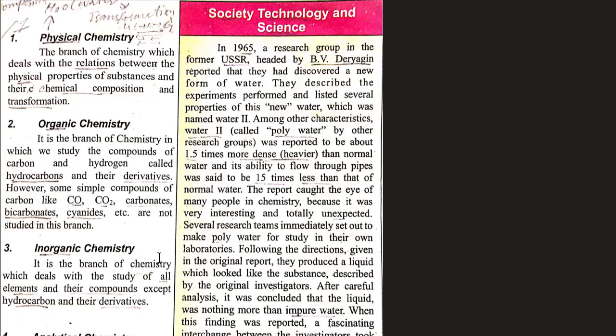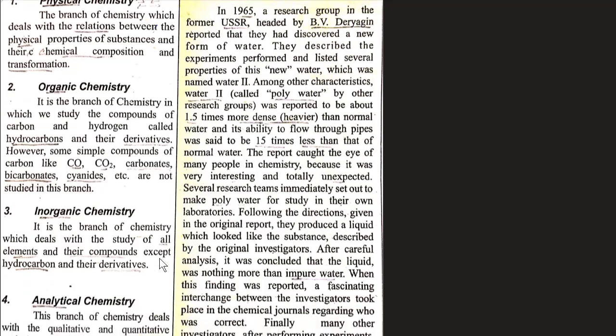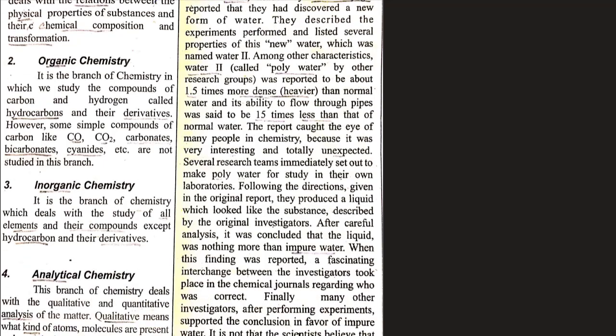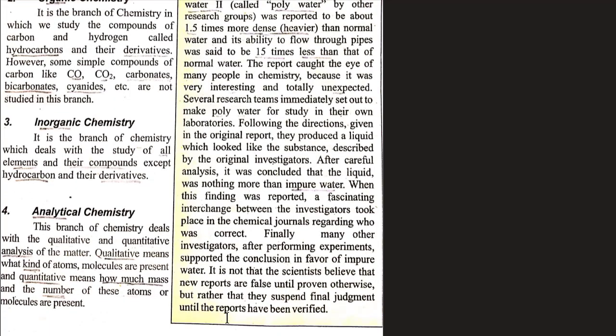When this finding was reported, a fascinating interchange between the investigators took place in the chemical journals regarding who was correct. Finally, many other investigators, after performing experiments, supported the conclusion in favor of impure water. It is not that scientists believe that new reports are false until proven otherwise, but rather that they suspend the final judgment until the reports have been verified.